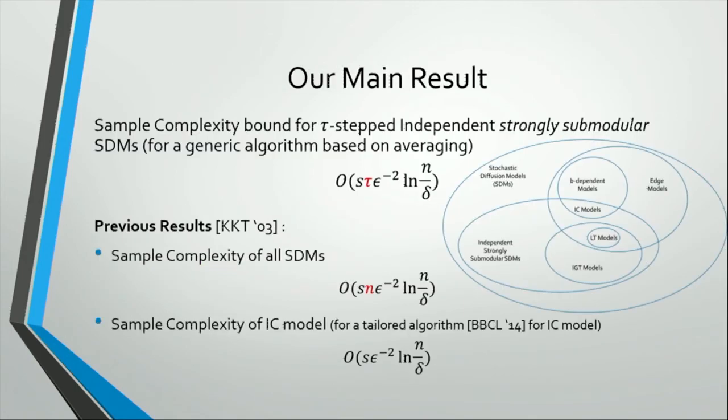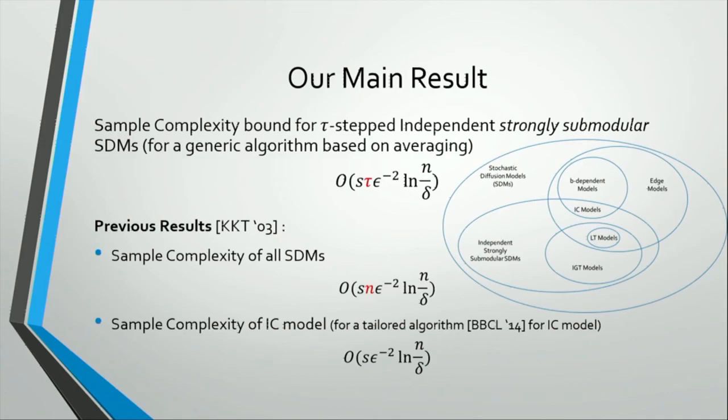So our main results show that the sample complexity for independent strongly submodular SDMs is S, the size of the seed set, multiplied by tau, number of steps, epsilon to the -2, multiplied by ln of n, number of nodes, over delta. Previous results show basically the same bound, but instead of number of steps, the number of nodes.